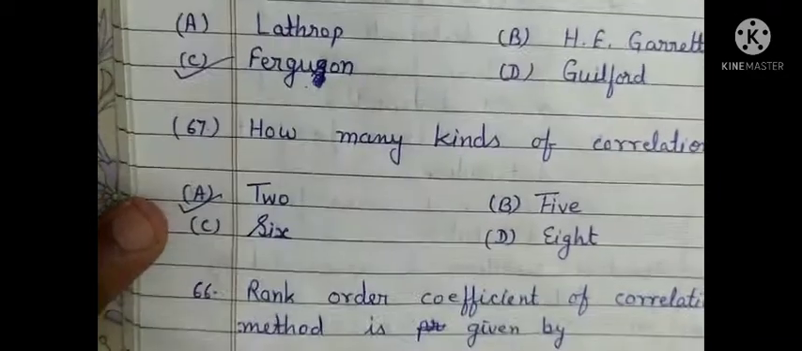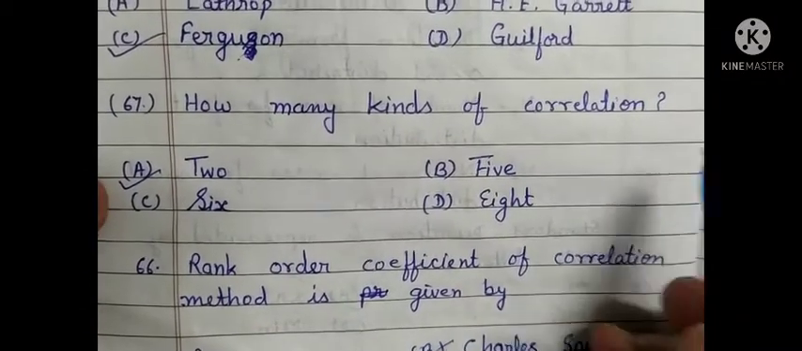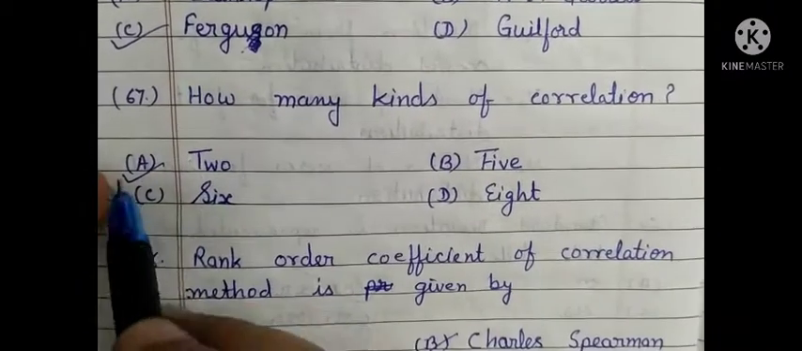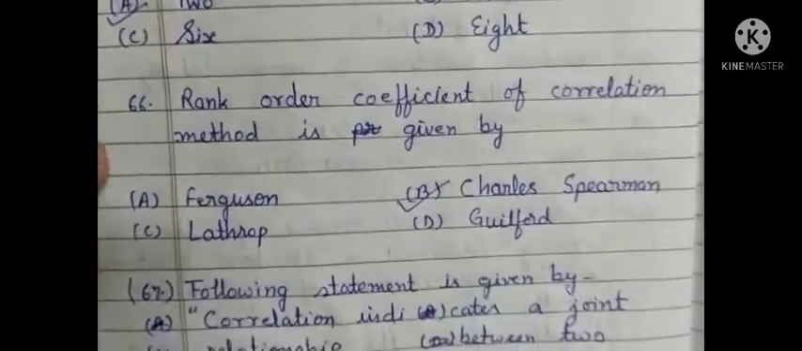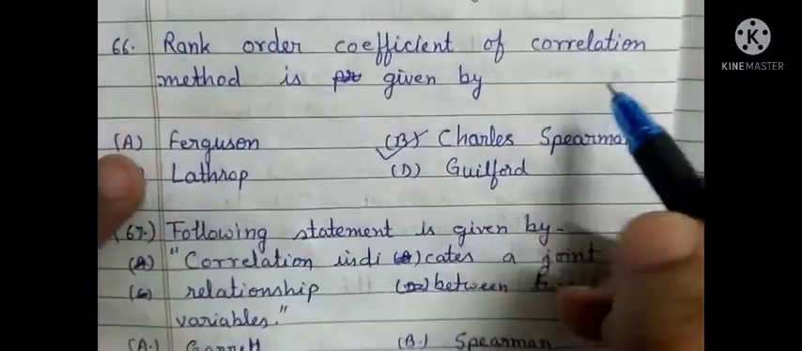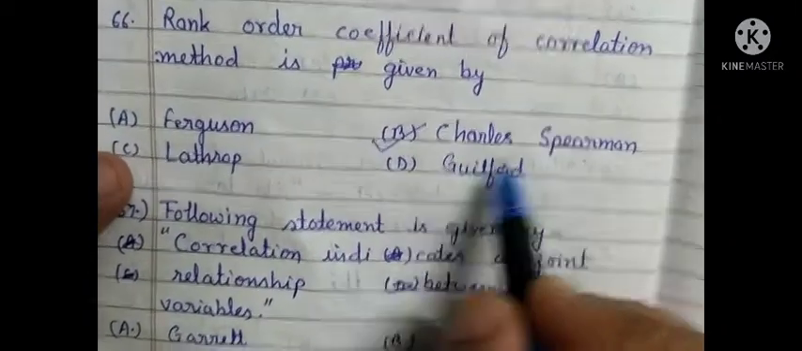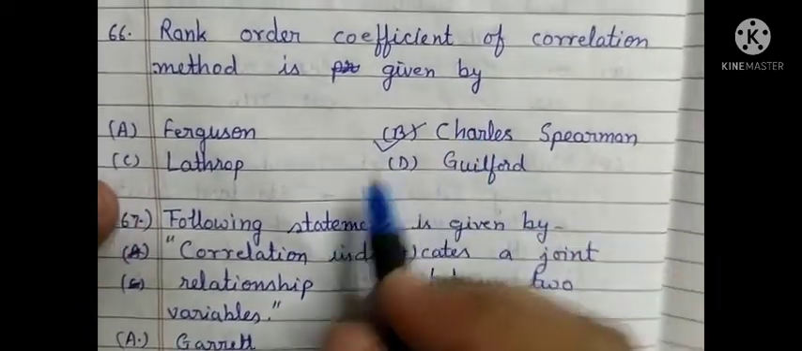Option C is correct. How many kinds of correlations are existing? The correct option is 2, so option A is correct. Rank order coefficient of correlation method is given by Carl Spearman, so option B is correct.